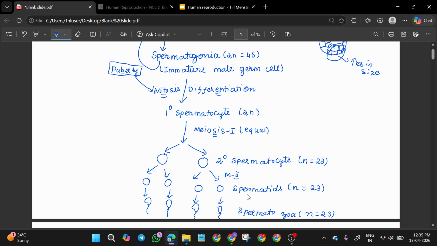Now you can see the spermatid is normally a big, round structure with a lot of cytoplasm. When it becomes spermatozoa, it changes into this structure. The process of this conversion is called spermiogenesis. Genesis means formation, so spermatozoa forming is spermiogenesis. It takes place under the influence of FSH. FSH acts on Sertoli cells, and Sertoli cells produce certain factors that help in spermiogenesis.